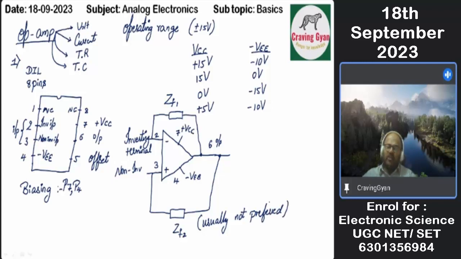Why are we not going to prefer it? See, op amp in positive feedback will be acting like what? Op amp in negative feedback will be acting like what? This is also important. With positive feedback, it is acting like an oscillator, not at all interested. Negative feedback, it is acting like an amplifier, very much interested.